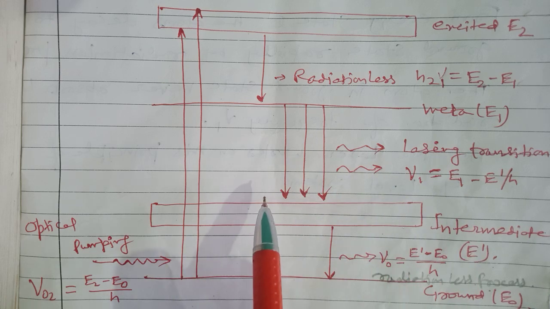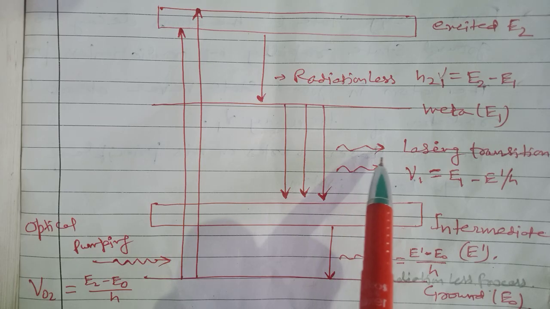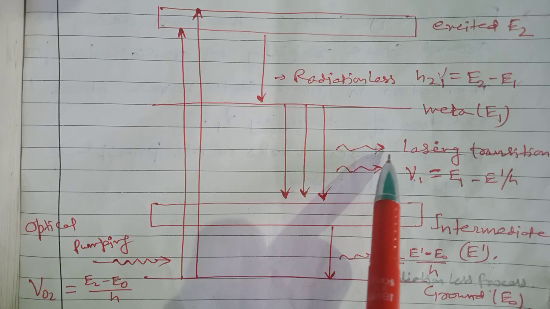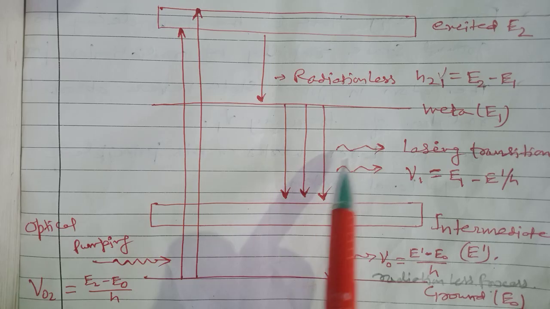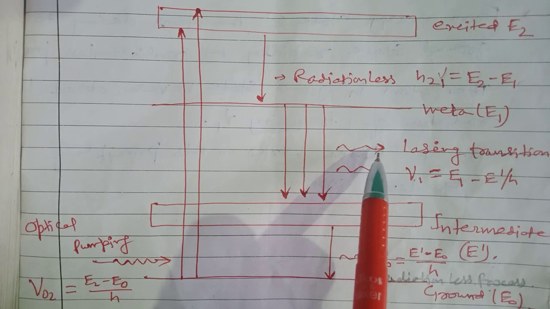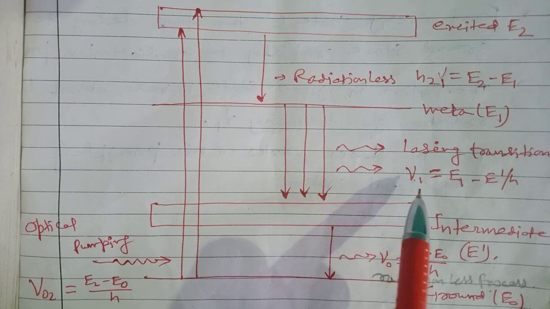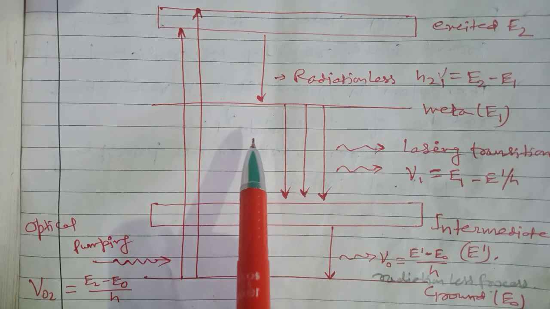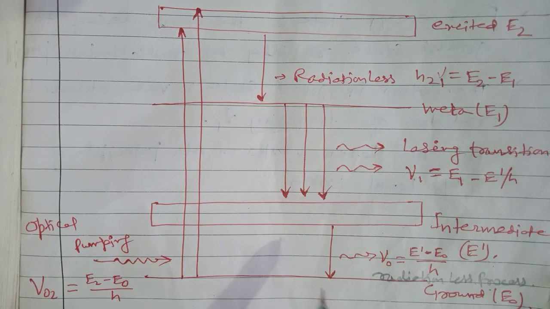Stimulated emission means the emitted photon is caused by the incident photon, that is, the forced emission by the incident photon is called stimulated emission, and this takes place between the metastable state and the intermediate state.